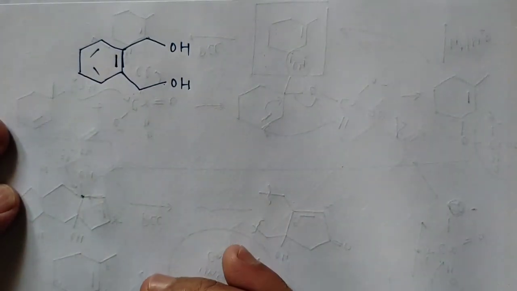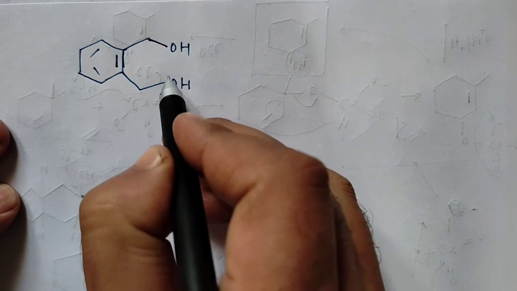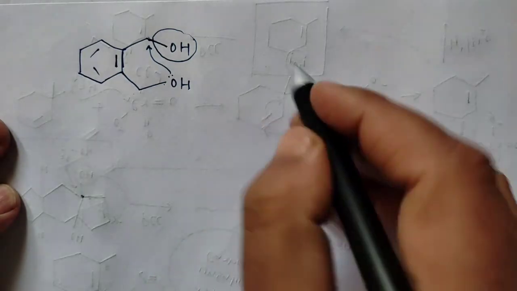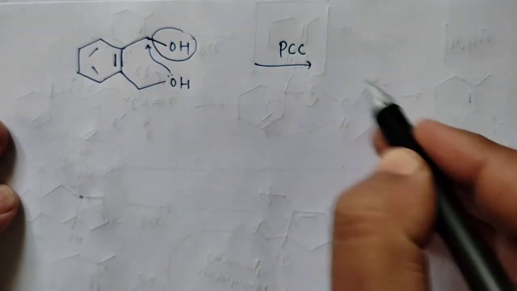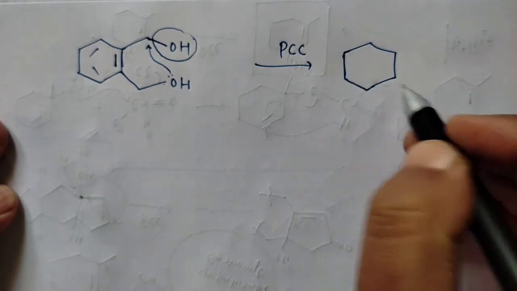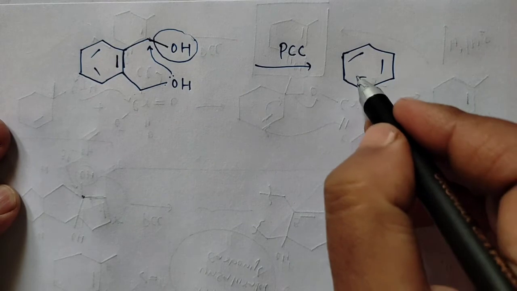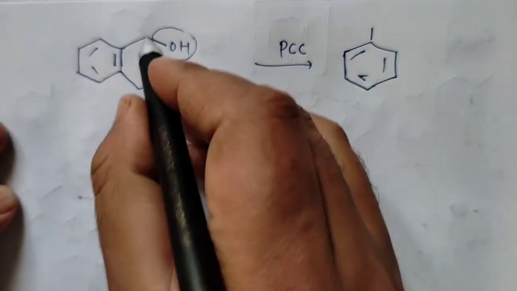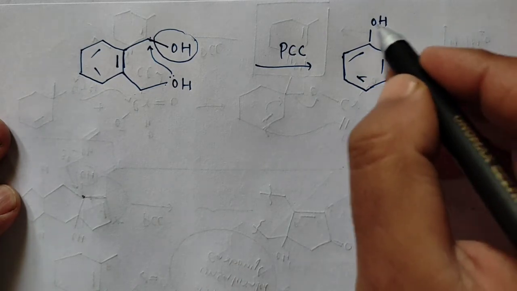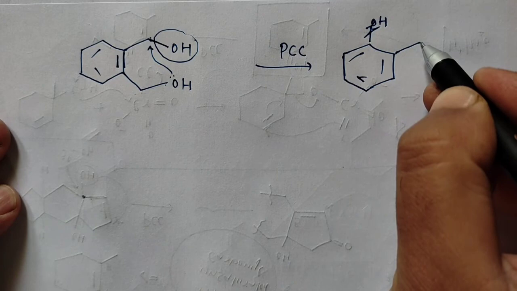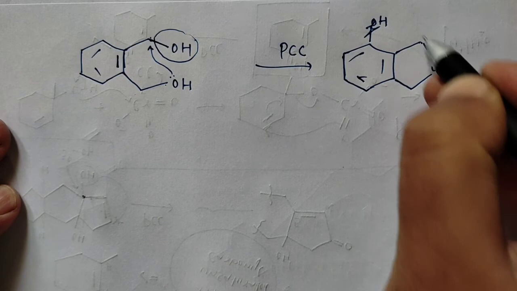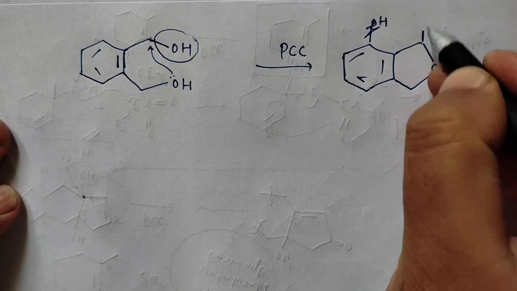तो 1,4-diol की केस में क्या होगा? It will form a cyclic ring here. तो ये जो OH है, this will get converted to carbonyl. So you will get the product, that is, ये जो यहाँ पे OH बचता है, that will get, let's say it is like this, and then you have a ring. तो यहाँ पे जो OH आएगा, that will finally get oxidized to carbonyl.